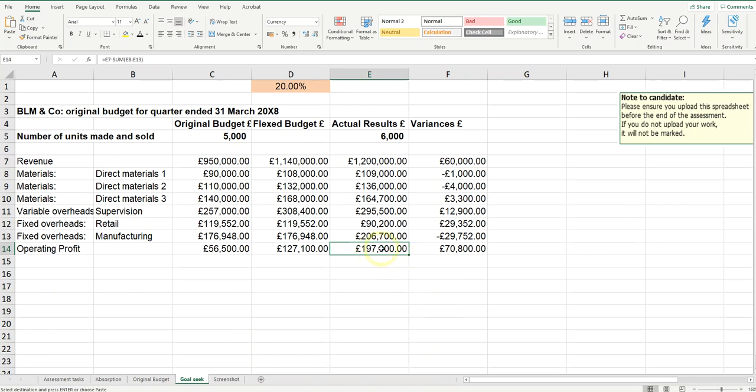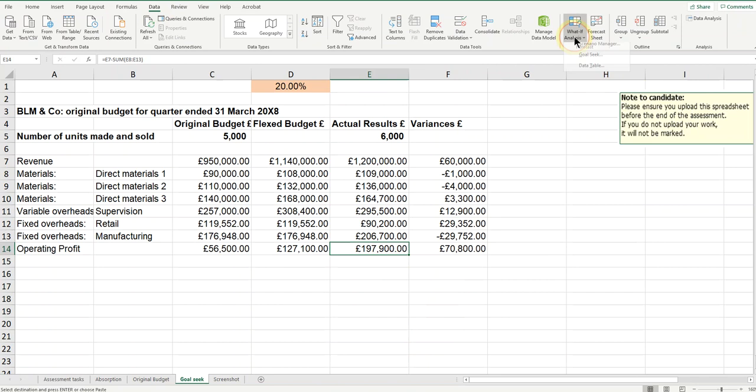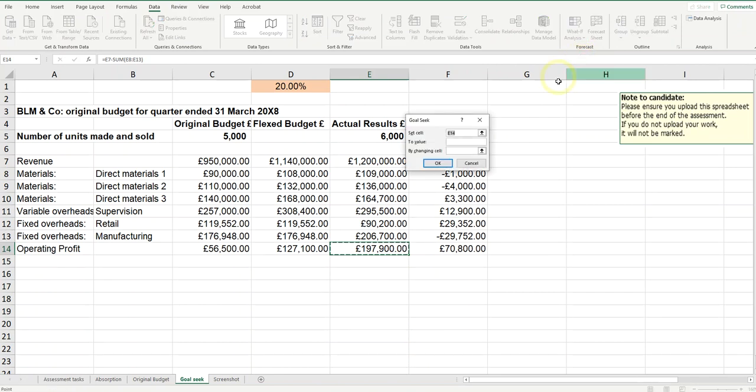So this is the value we're hoping to change. So let's go to Data, What-If, Goal Seek. So that's already got E14 in it. Then we want to change the value in this cell to 220000. And we want to change that cell by changing the value in the direct materials actual result, which is this cell here.